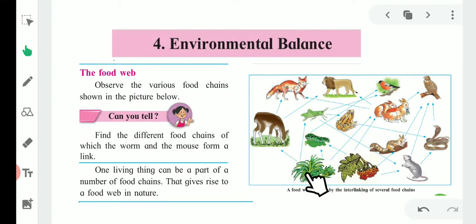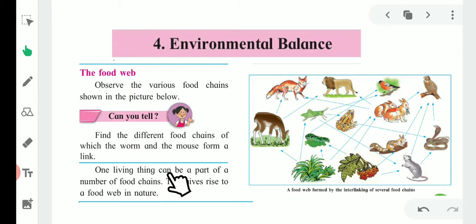Here is a small food chain. And again, the grass is eaten by the grasshopper, the grasshopper is eaten by the frog, and the frog is eaten by the snake. Here is also another food chain. Like this, different food chains are present in this picture.